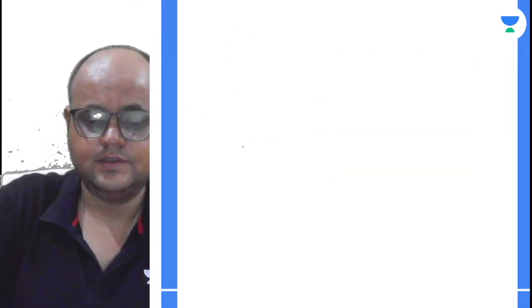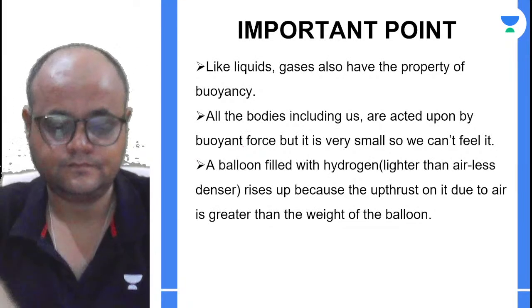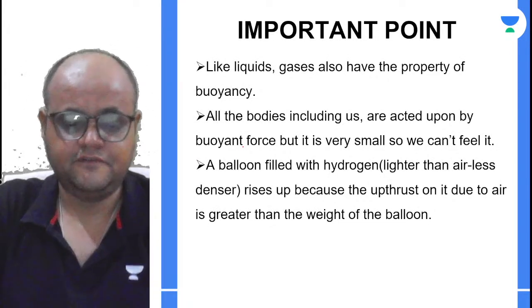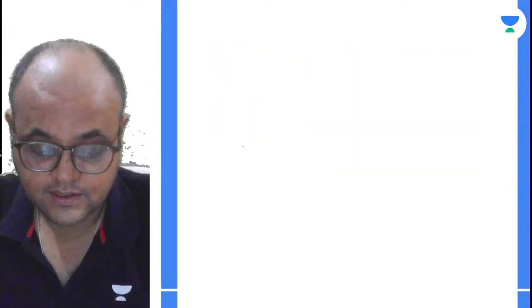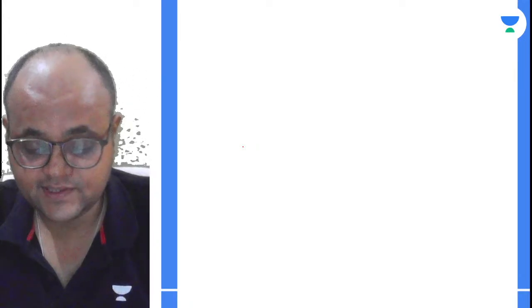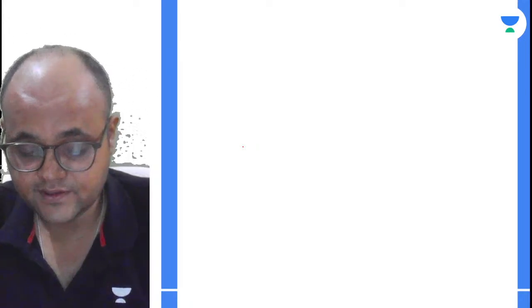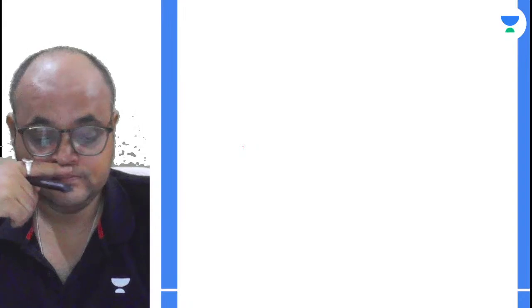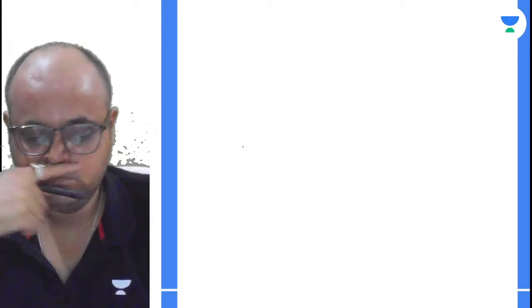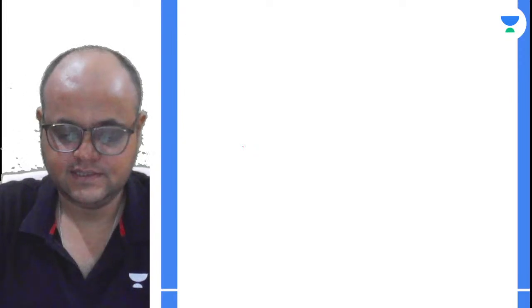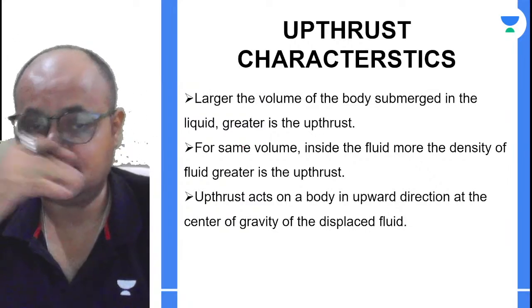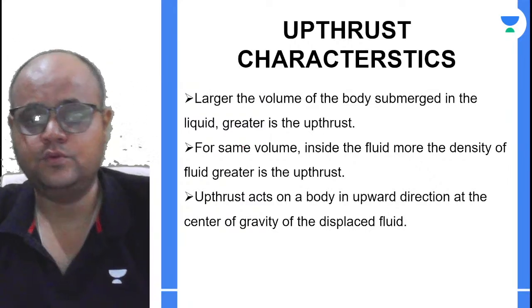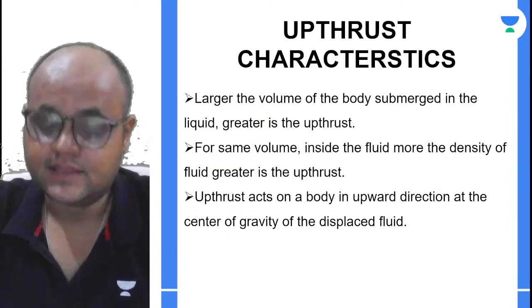Now let's see the explanation part. In fact, before going to the explanation part, let us just try to analyze. Is the density of the body either equal or less than the fluid, the body floats. चलो काजर, let's discuss these few important characteristics. तब आपको better समझ में आएगा.